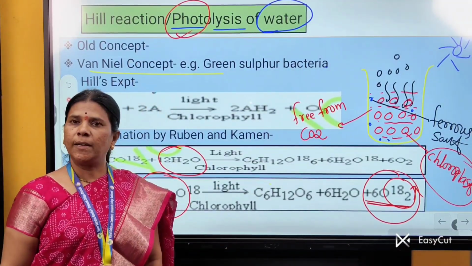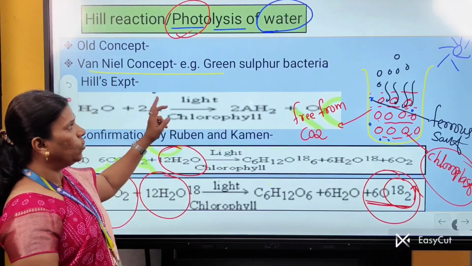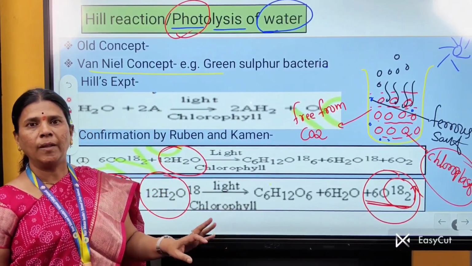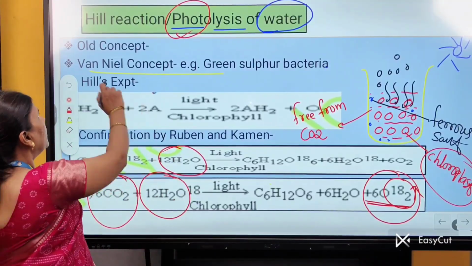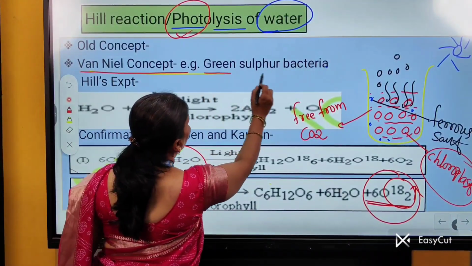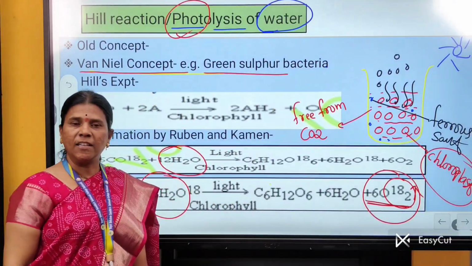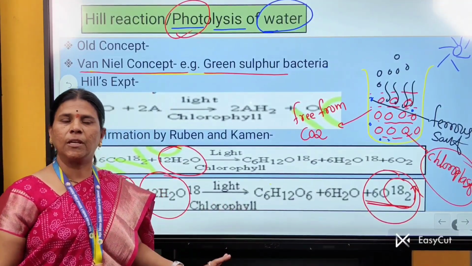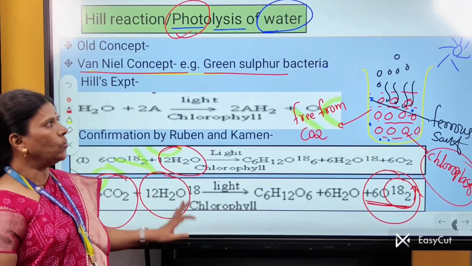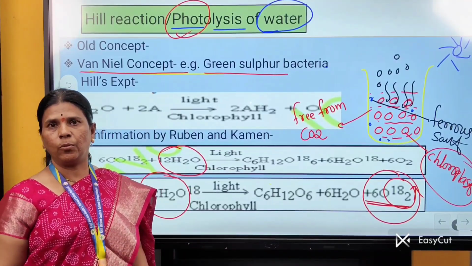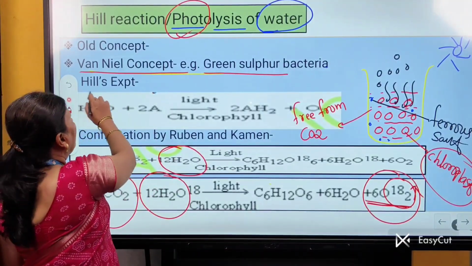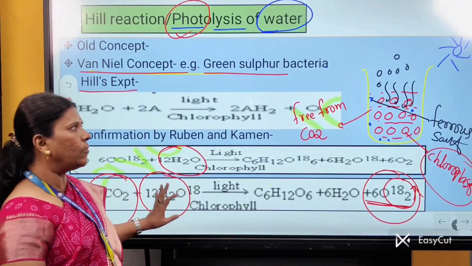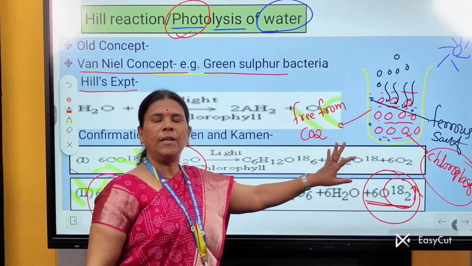According to the old concept, it was thought that O2 evolved during photosynthesis comes from CO2 and not from H2O. But first, Van Niel, by using green sulfur bacteria, suggested that O2 comes from H2O and not from CO2. But Robert Hill first experimentally proved it.